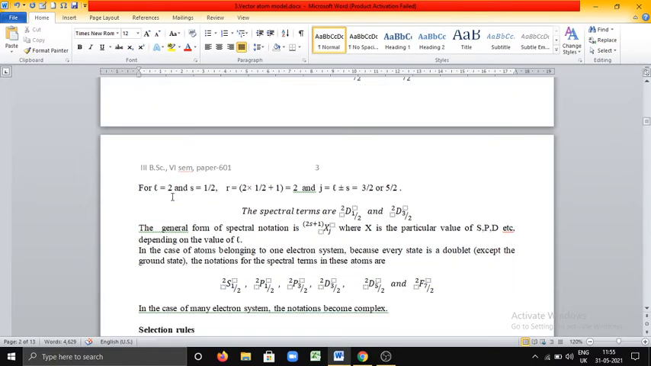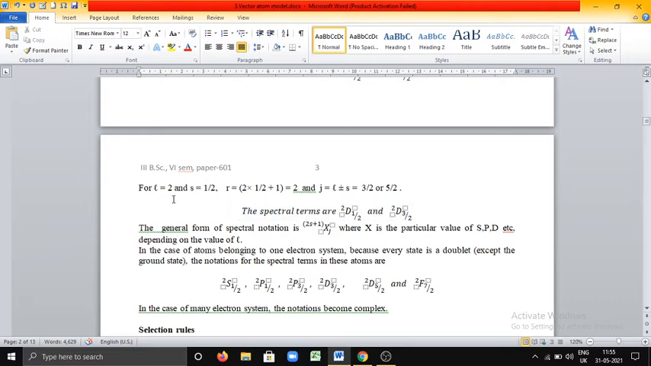Similarly, let us see another example. L equal to 2 and S equal to 1/2. The value of S is always 1/2 only. Since S is 1/2, multiplicity will be the same, 2. But the J value changes. J is equal to L plus or minus S: 2 plus 1/2 and 2 minus 1/2. 2 minus 1/2 is 3/2 and 2 plus 1/2 is 5/2.